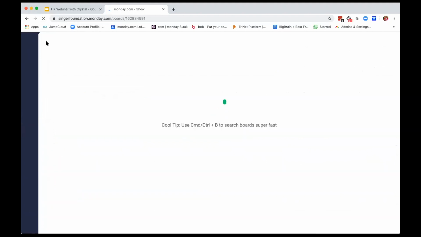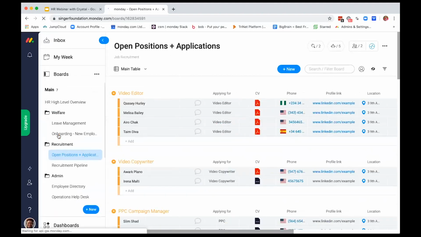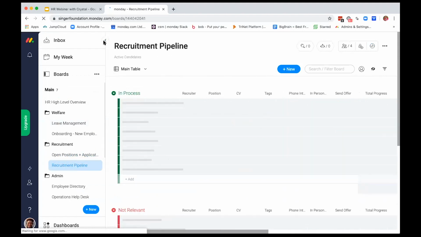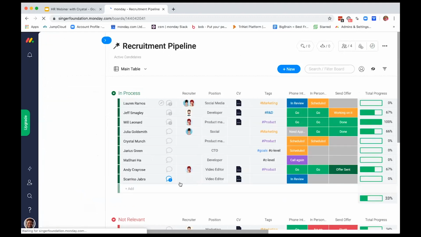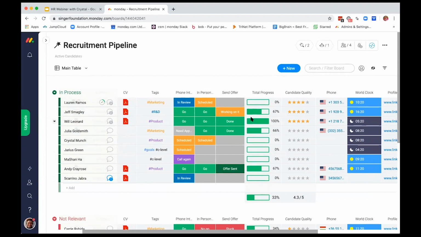Awesome. I'm pretty sure you guys saw the disappearing. So it was Scarino. And if we go here to the recruitment pipeline, voila, we see this user here. So now all of that information that was on that other board for that one user is now in our recruitment pipeline with their cover letter and the position they were applying for. And in phone interview, we see the next step in our cadence already has this user labeled as in review. Another cool thing we can do from this recruitment pipeline is see an overall progress of how far this user has gone.